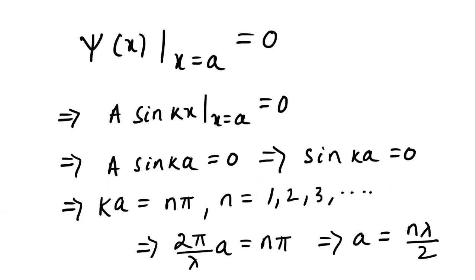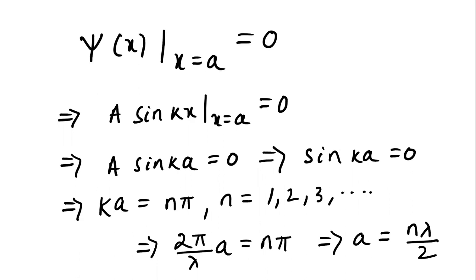So you restricted the values of a. So a can be lambda by 2, 2 lambda by 2, 3 lambda by 2, right? So there are allowed bound states possible for those energies for which the width of the potential well is equal to the integral multiples of half of wavelength. So this is important. a is equal to n lambda by 2, which we will use further.